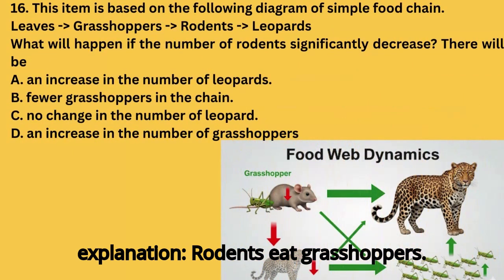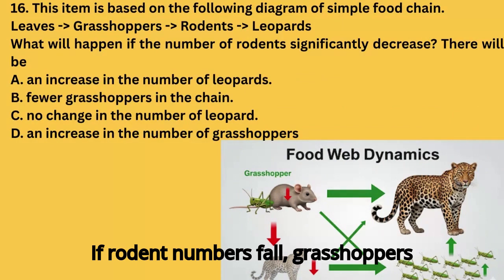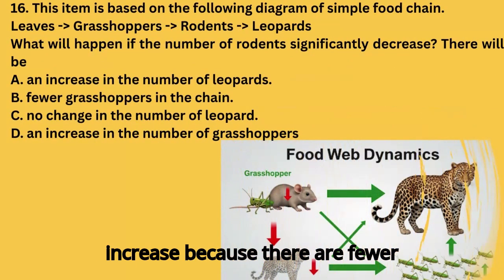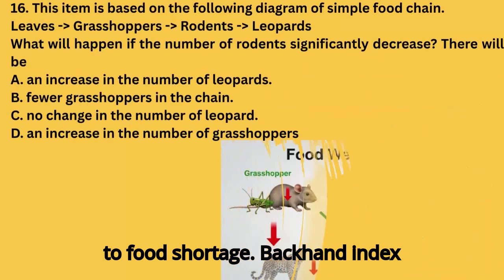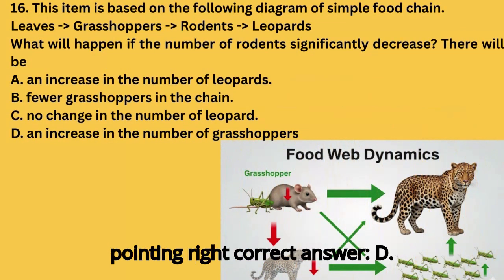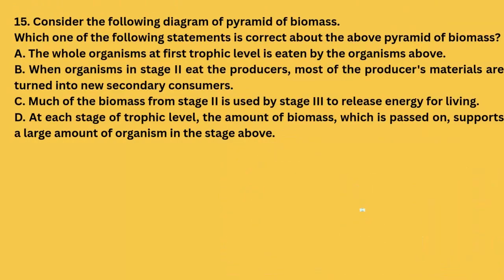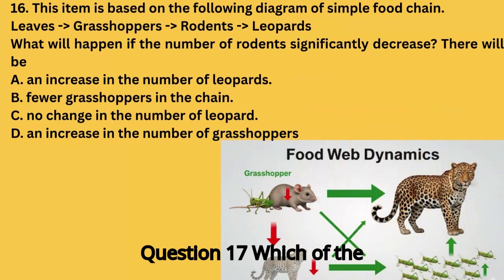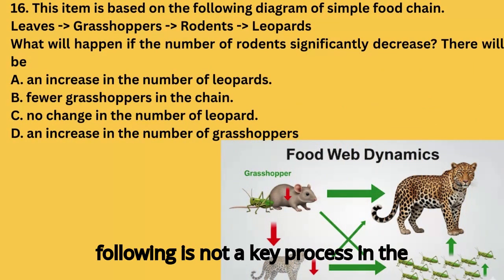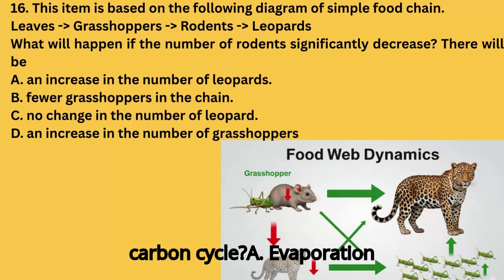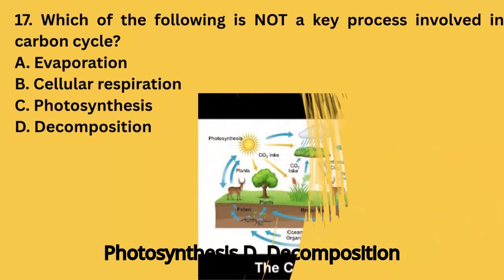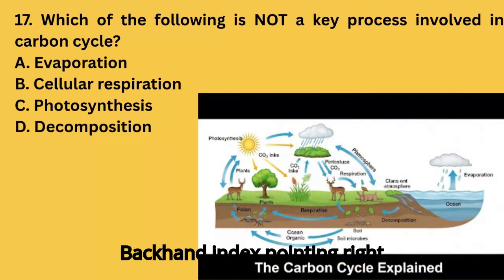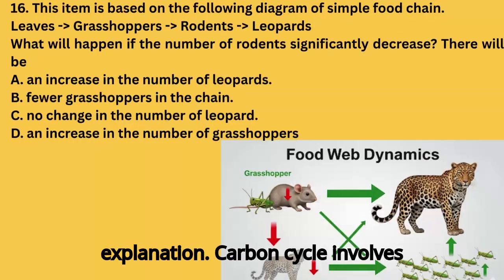Rodents eat grasshoppers. If rodent numbers fall, grasshoppers increase because there are fewer predators. Leopards will also decline due to food shortage. Correct answer: D. Question 17. Which of the following is not a key process in the carbon cycle? A. Evaporation. B. Cellular respiration. C. Photosynthesis. D. Decomposition. Explanation.